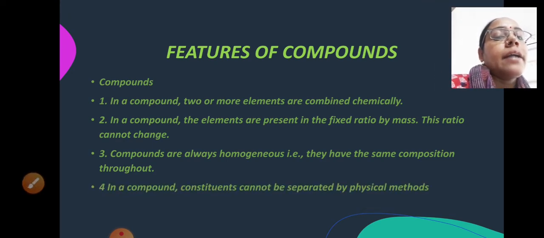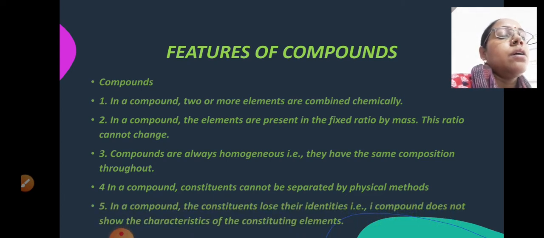Okay, and in a compound constituents cannot be separated by physical methods. You have to use chemical methods to separate the constituents. Okay, the constituents lose their identity. That means the properties of compounds are not similar to the constituents of which they are made up of. They do not show the properties of the constituent elements. So these are some of the features of compounds.